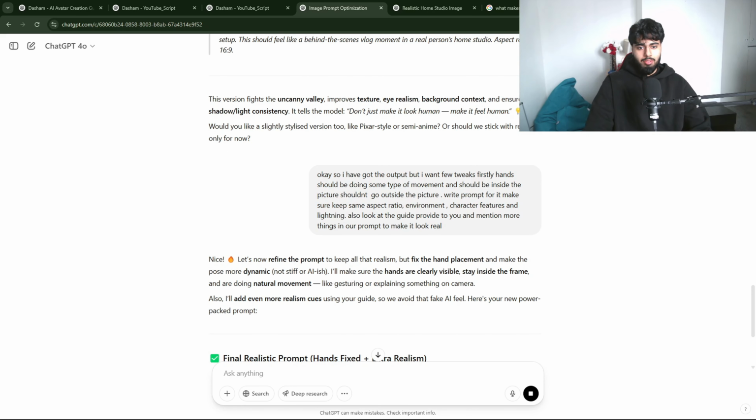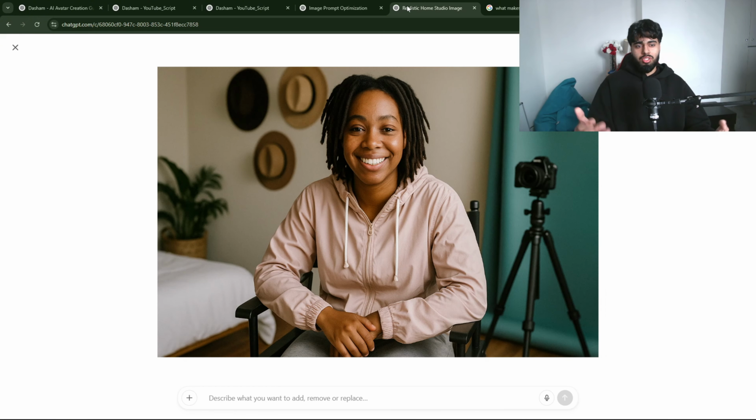So I just sent a message to our prompt writer that okay, I have got the output, but I want a few tweaks. Hands should be doing some type of movement and should be inside the picture, shouldn't go outside the picture. Prompt for it, make sure to keep the same aspect ratio, environment, character features, and lighting to make sure that we get the same picture. ChatGPT can't generate a consistent image with the same face, but we will try to make it as similar as possible. Copy it and paste it here.